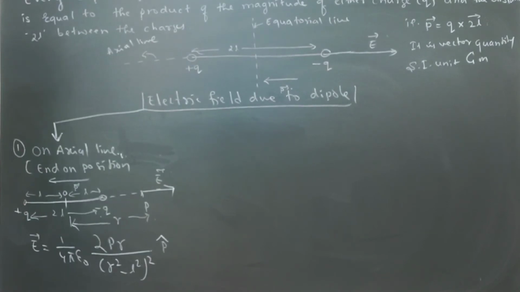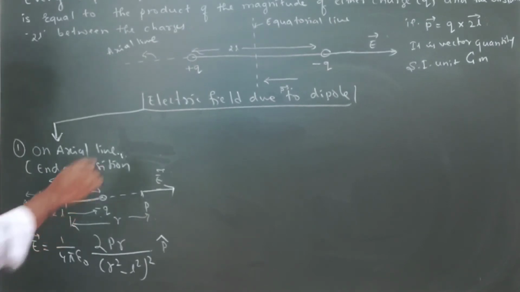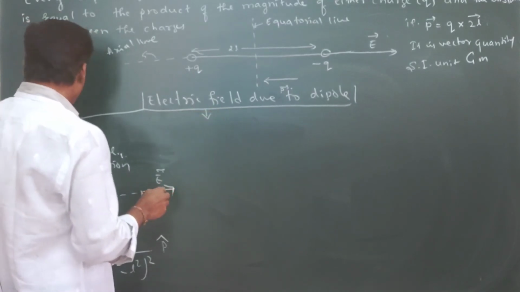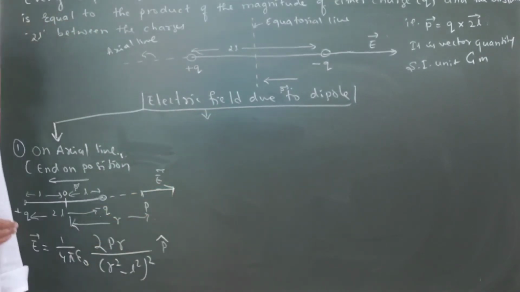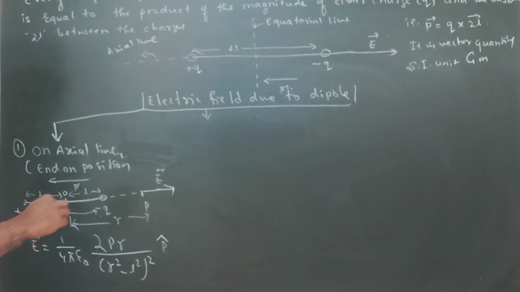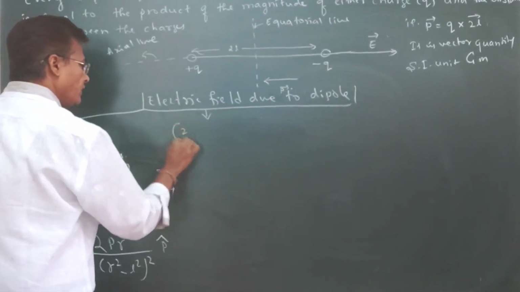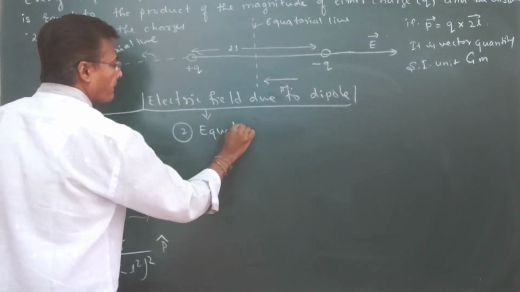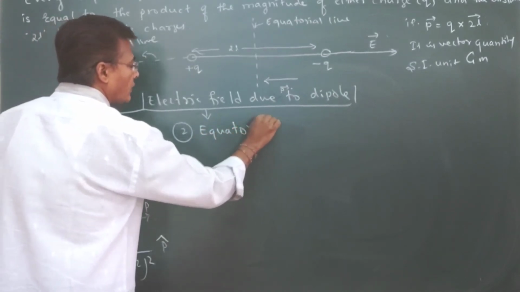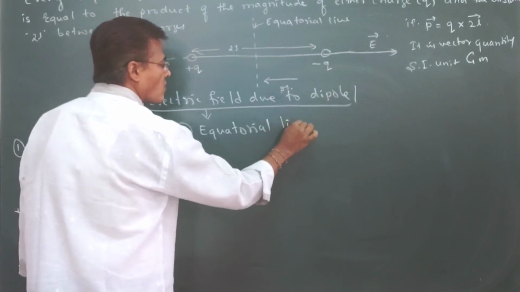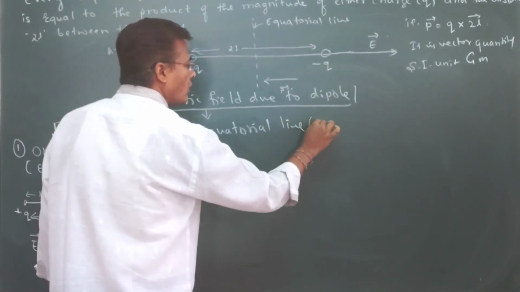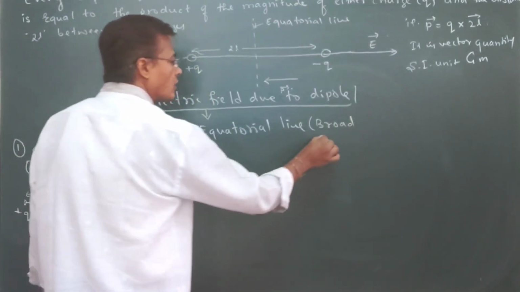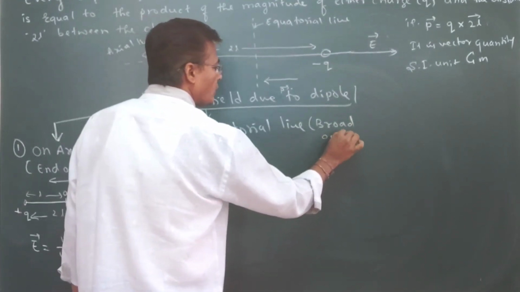So next we are going to see the equatorial line, the electric field due to the dipole on the equatorial line. Equatorial line is also known as broad on position or broad side.